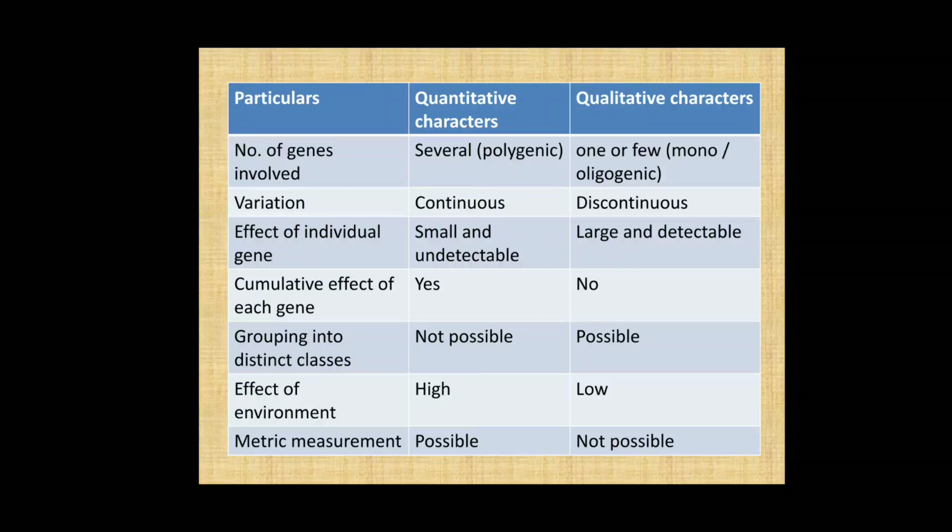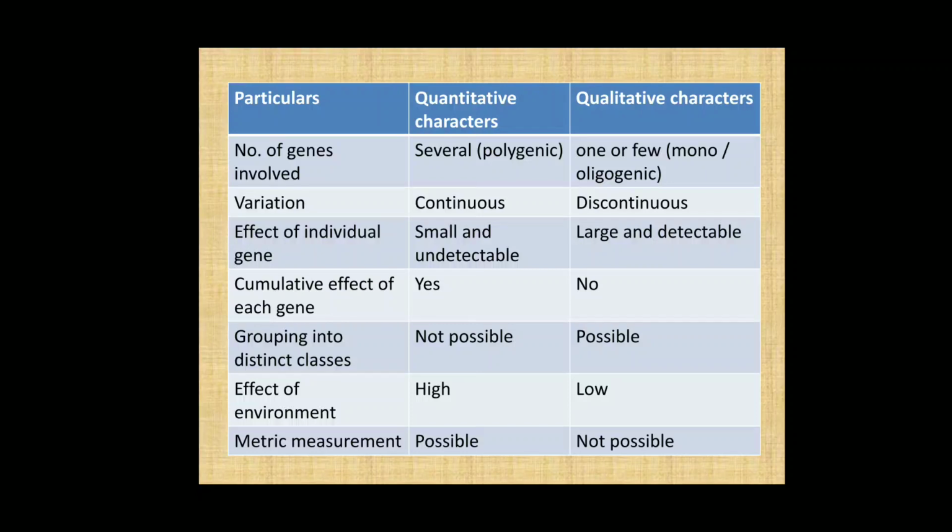In quantitative characters, variation is continuous, while in qualitative characters it is discontinuous. The effect of an individual gene is small and undetectable in quantitative characters, while it is large and detectable in qualitative characters. The cumulative effect of genes is seen in quantitative characters, while it is not seen in qualitative characters.